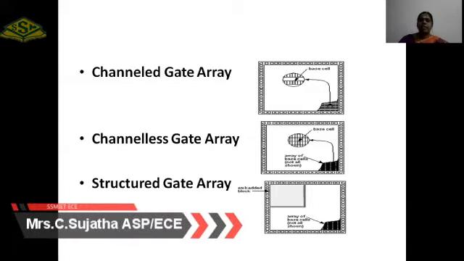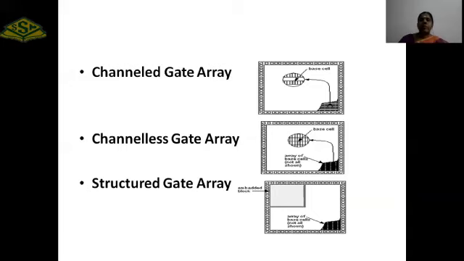Channel is nothing but the free space available between each and every row. The channel is used for routing purposes. That is called a channeled gate array. The image is given here. Channelless gate array: in a channelless gate array, there is no separate space allotted for routing. The entire IC is made up of logic cells, so there is no free space. So the routing is done through the base cells themselves.